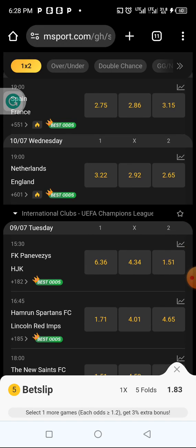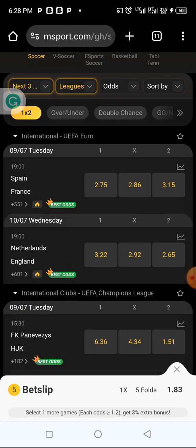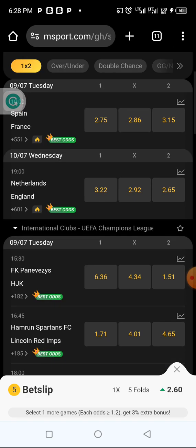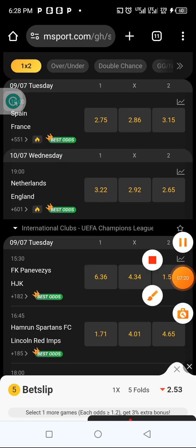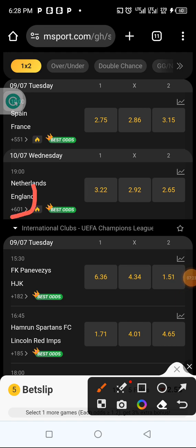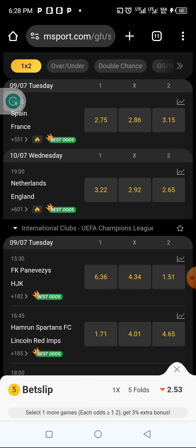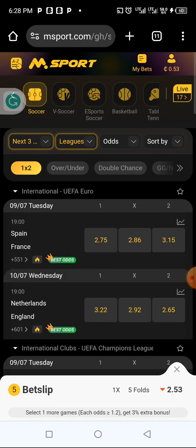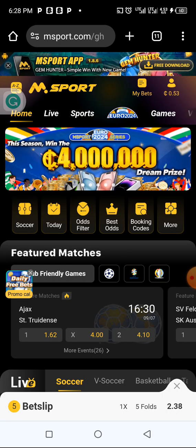With this one, they have given us France and Spain, and they are saying France is having the best odds. That means a lot of people have staked for France. When you check this side, you can see those people who have staked for France, people who have taken this one. So a lot of people are going for this team to win, which means it's almost 90%. So you can also use this method to get odds from here.